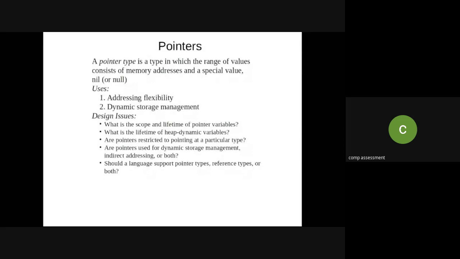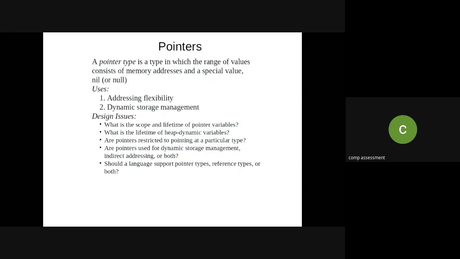Whenever we declare a pointer variable but haven't assigned any address, I hope you remember when I initially explained, that type of pointer variable is called a wild pointer. When we assign the pointer variable equal to null, it is nothing but a special value assigned to that particular pointer variable.